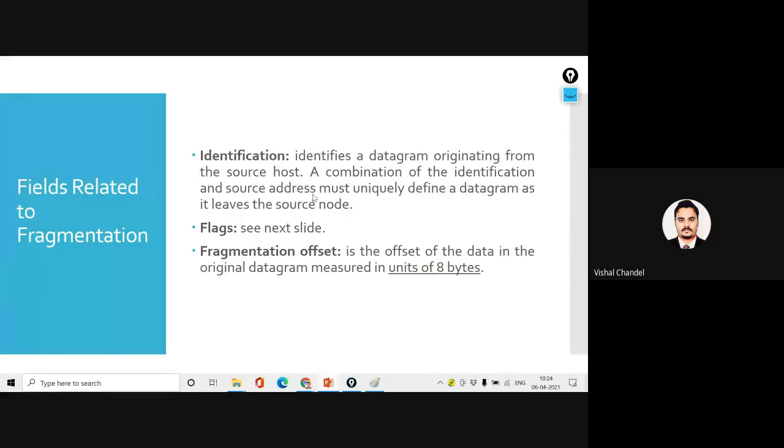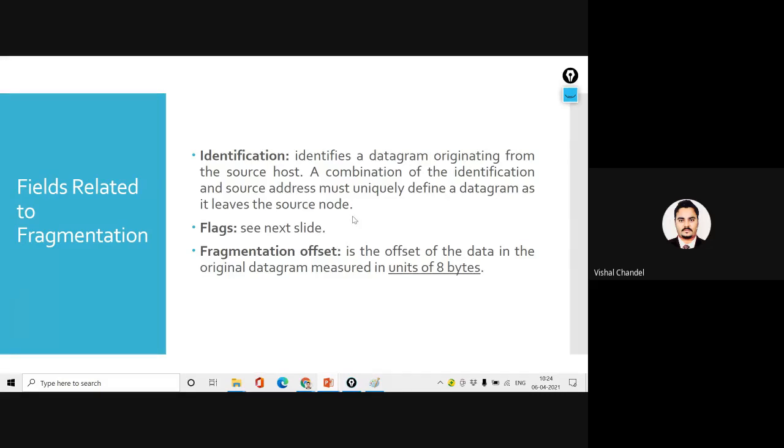The source address was clear, but for the identification, I have considered that it must uniquely define a datagram as it leaves the source node. That means your envelope with 250 rupees in notes plus your source address is defined, and that should be unique. So we call that the identification.